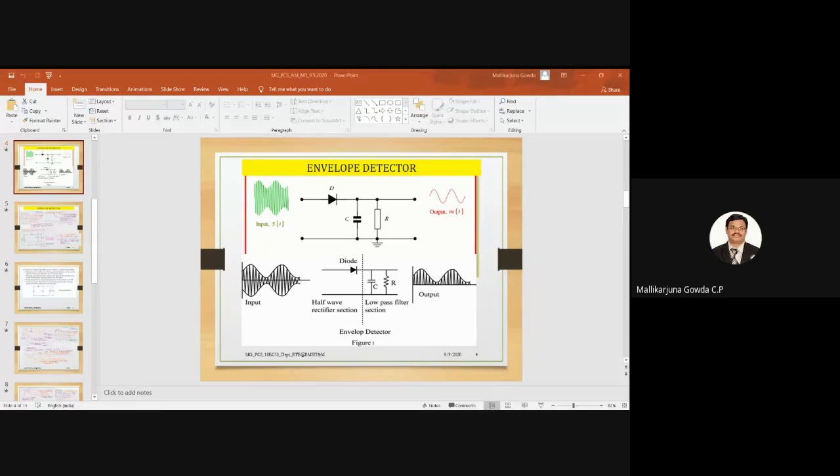Yes, the time constant RC should be less than the time period of the message signal and greater than the time period of the carrier signal. So that is the takeaway.